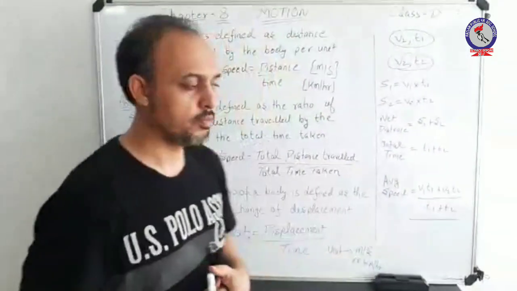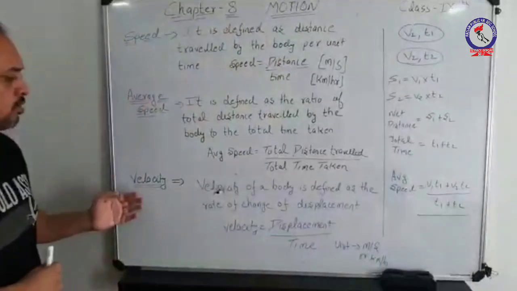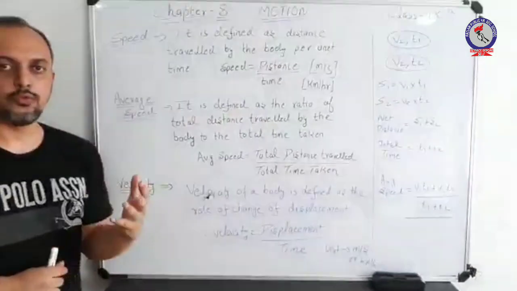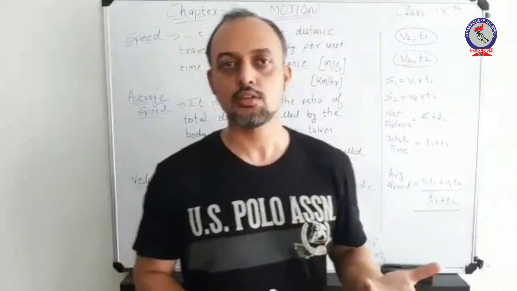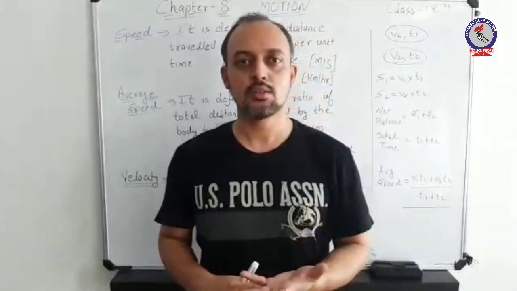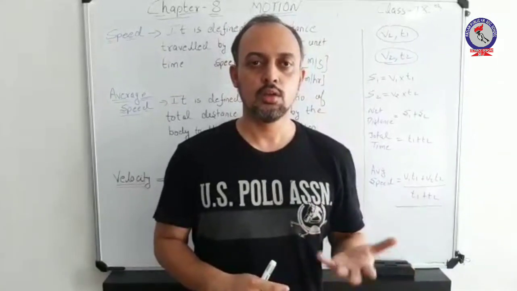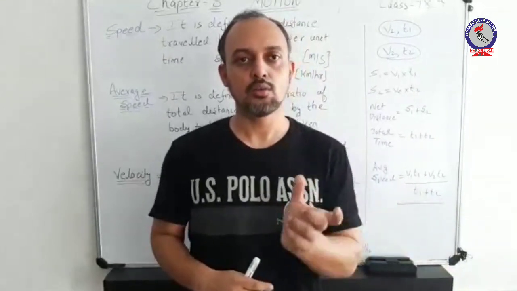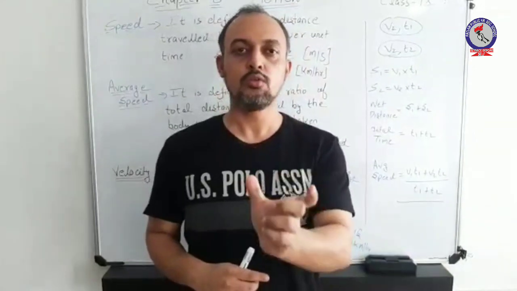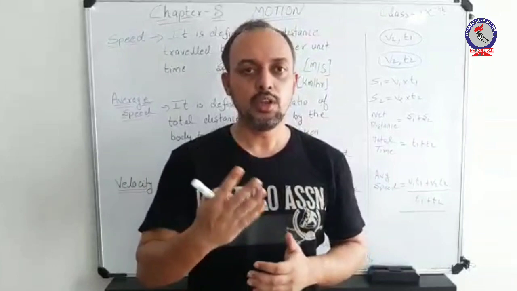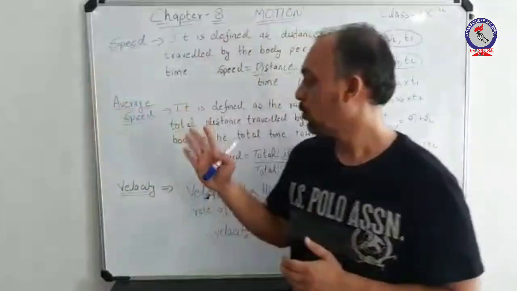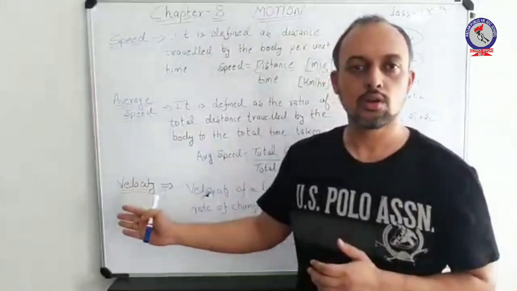Now another concept which is very important is velocity. I had just mentioned that speed is a scalar quantity, which means that it has only a magnitude. If you apply a direction to the given magnitude, we represent it by a vector quantity, which is velocity.